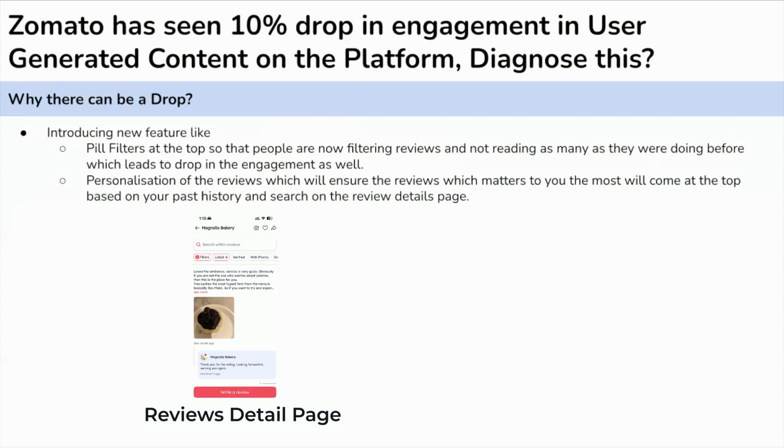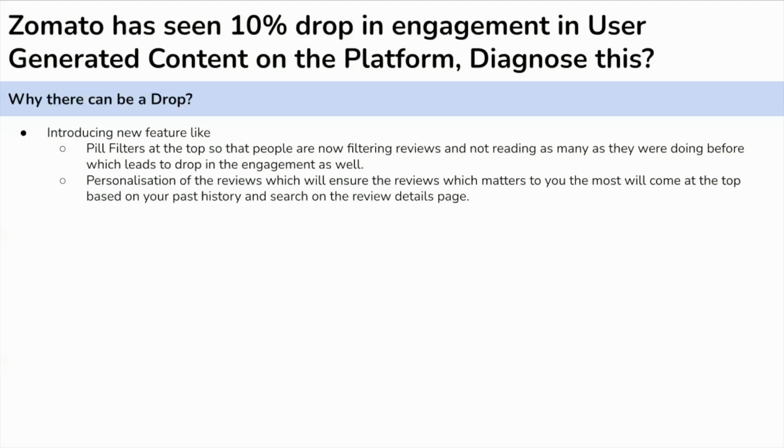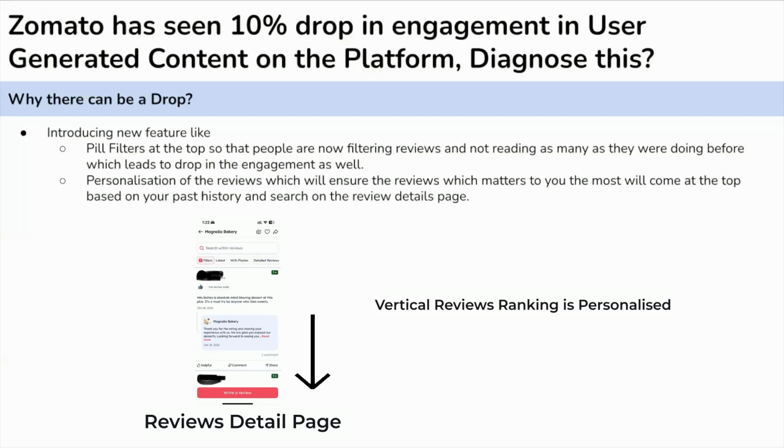The second can be that we have introduced some kind of pill filters where the order of the pills is also personalized, and the adoption of this pill filter is increasing. That means people are now just seeing the ratings and reviews which matter most to them by tapping on some of the pills and not scrolling through as many reviews as they were before, which can also decrease the engagement. And the third reason can be that the ranking of the reviews is personalized. Here, based on the attribute which matters most to you, the most appropriate review will come at the top and the user will be able to get the information he wanted without much exploring of the reviews. These can be the potential changes we might have made. There can be other changes as well which might lead to the drop in engagement.